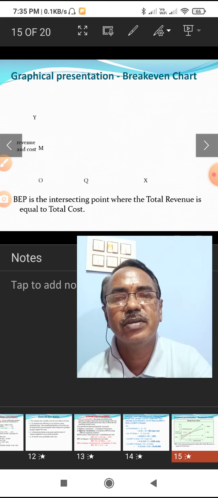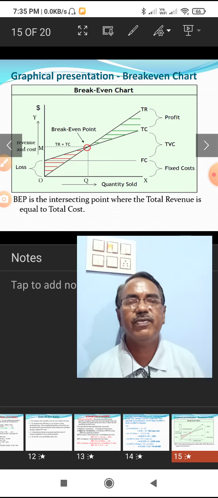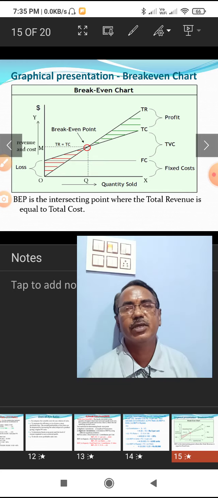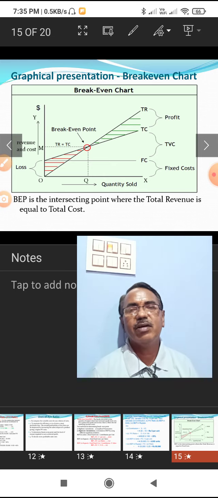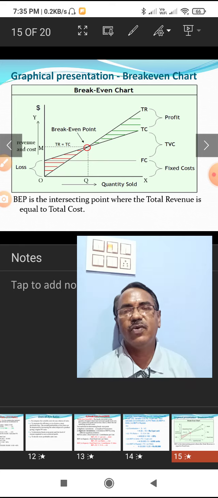Now the graphical expression of the break even chart. When we take quantity on the OX axis and cost and revenue on the OY axis, the TR, total revenue curve, is linear, and similarly total cost is also linear, because the selling price per unit remains constant.